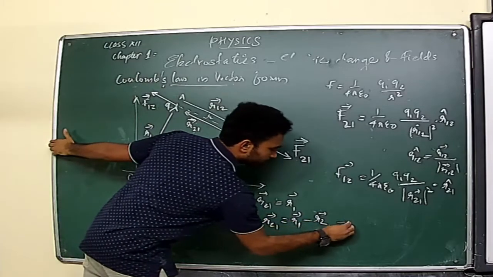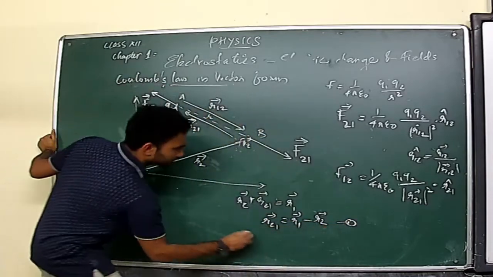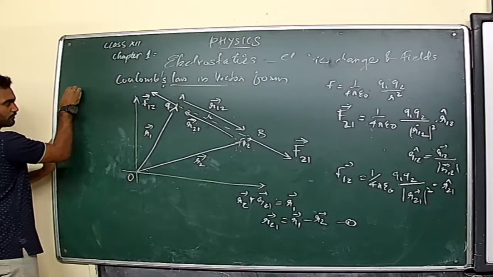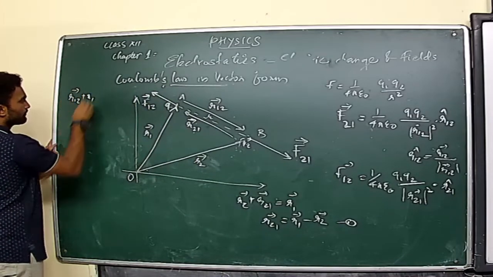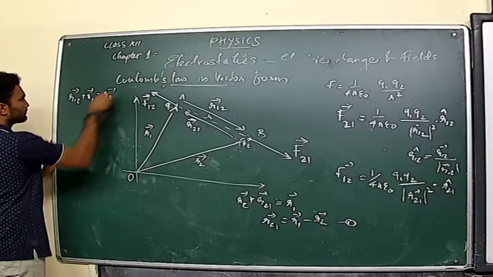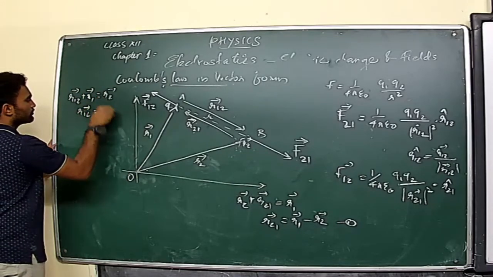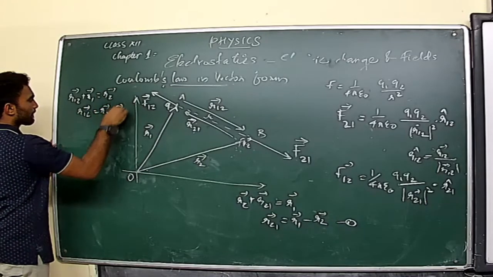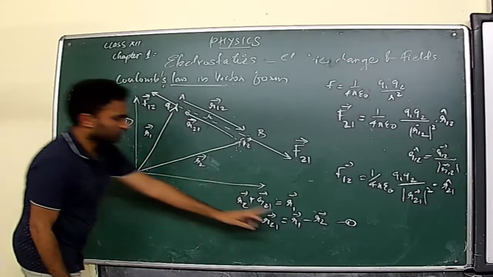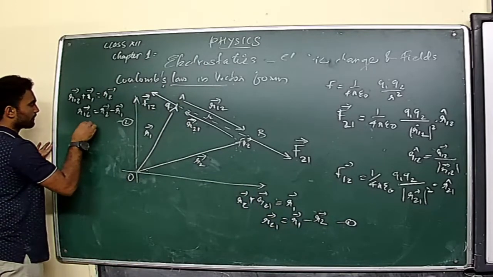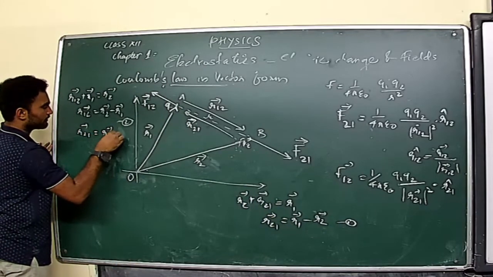So just put this as equation number 1. The second one is R12 plus R1 equals R2. That is, R12 equals R2 minus R1. Equation number 2. Consider these equations 1 and 2.